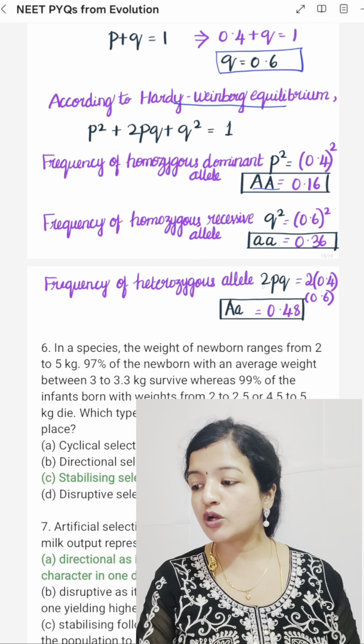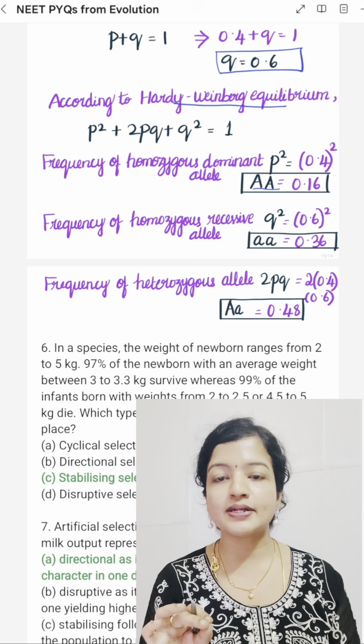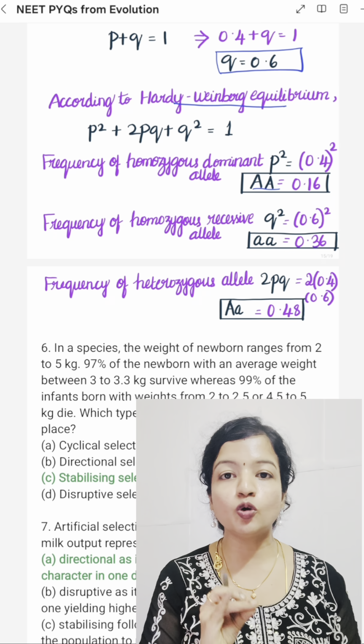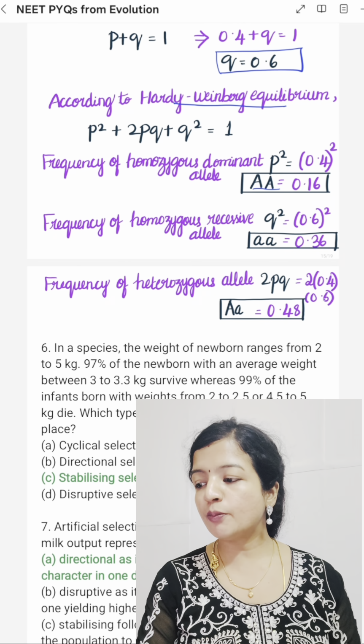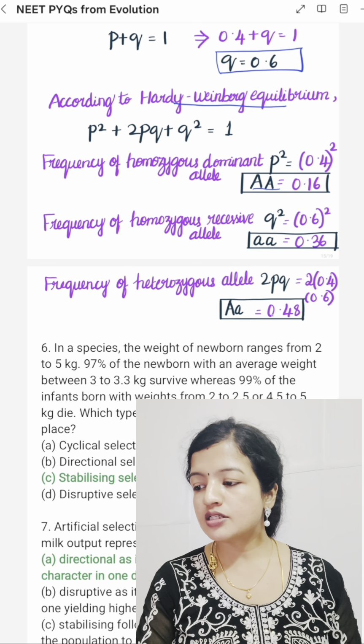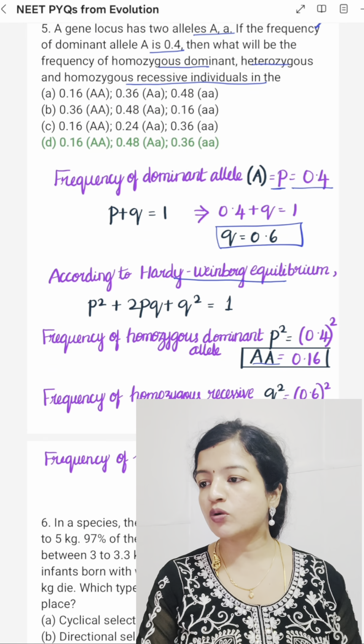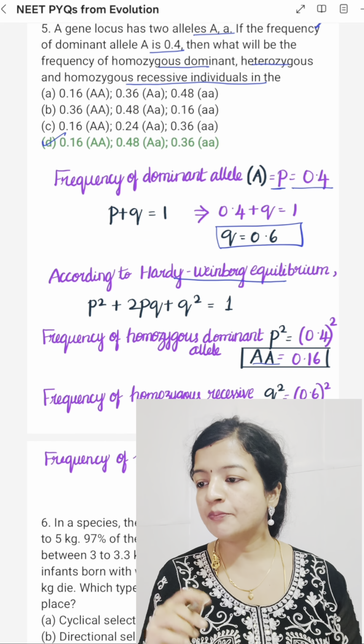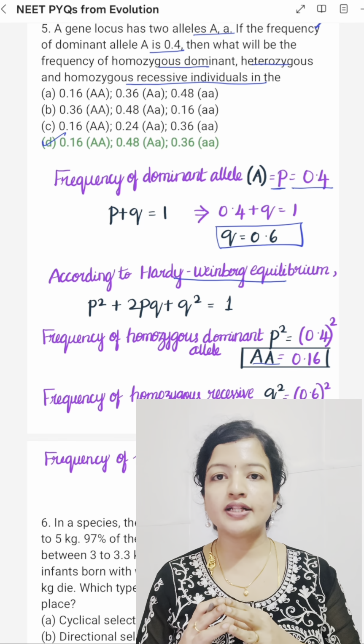Then the frequency of heterozygous. According to the Hardy-Weinberg principle, heterozygous is 2PQ. So 2 into 0.4 into 0.6, capital A, small a, gives 0.48. So option D, 0.16, 0.48, 0.36 is the correct answer.